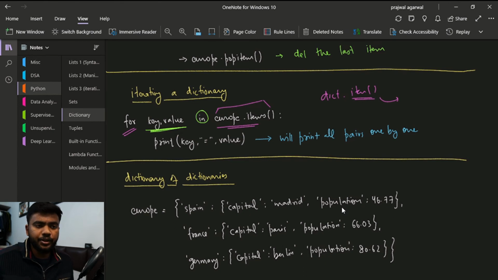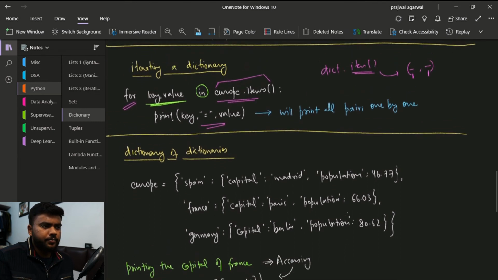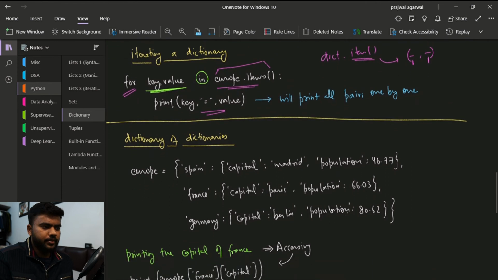The first thing will be assigned to key, and the second thing will be assigned to the value. And this is how you can print the received values. Okay, so it will print all the pairs one by one.